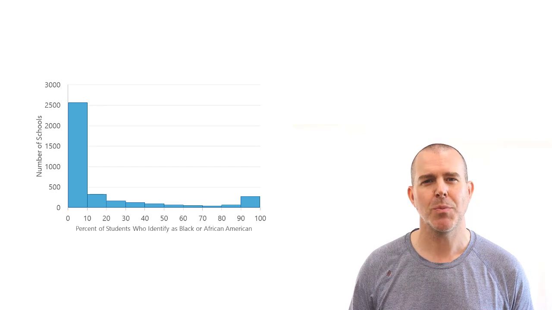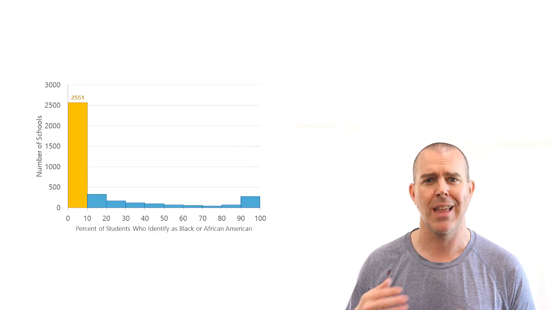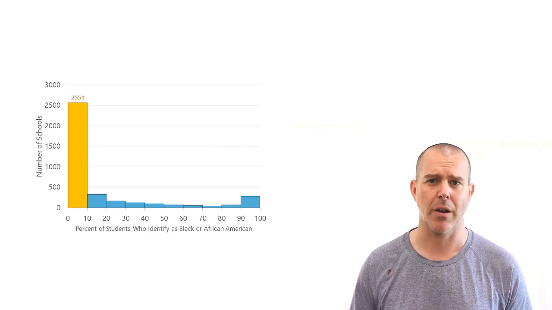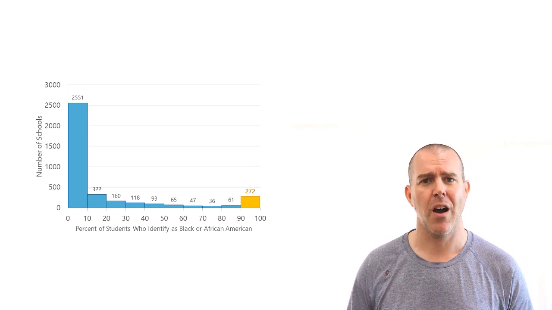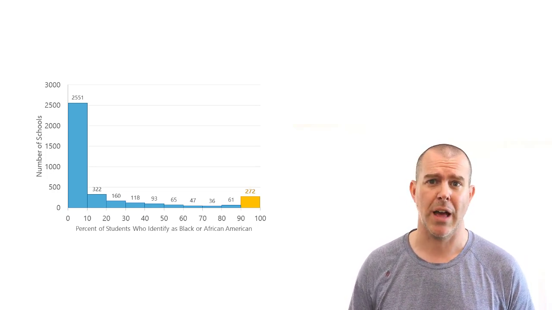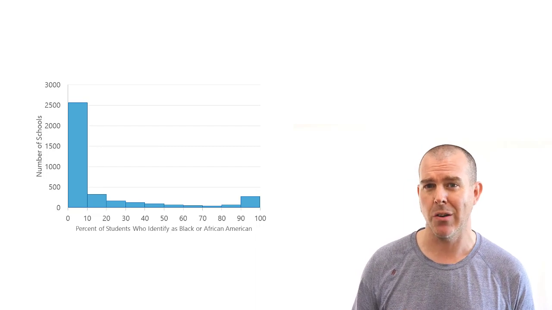What I want us to do this semester is more than just do some calculations and make some graphs. I want us to be able to look at the information that we calculate or the displays and graphs that we make and use them to answer questions about the world around us. This particular graph makes me wonder why almost all the schools have less than 10% of their students identify as Black or African American, and then there's this little chunk over on the far right where almost all the students are Black or African American. What does this say about Illinois? What it says is that Illinois is very segregated.